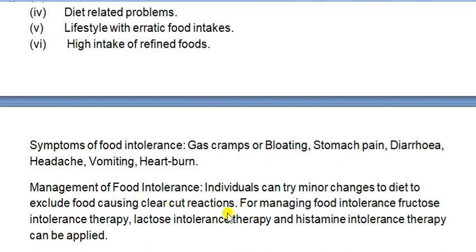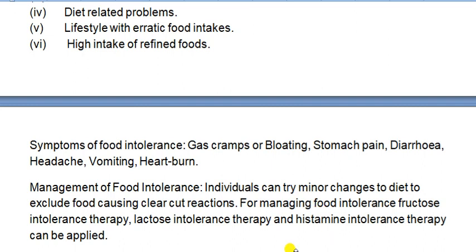These are very simple ways. We can consult a doctor regarding that particular food, and if some medicines are there, we can take them, which can improve our digestive process and produce proper enzymes in our body. Or we can try minor changes to our diet to exclude foods causing clear-cut reactions, right?